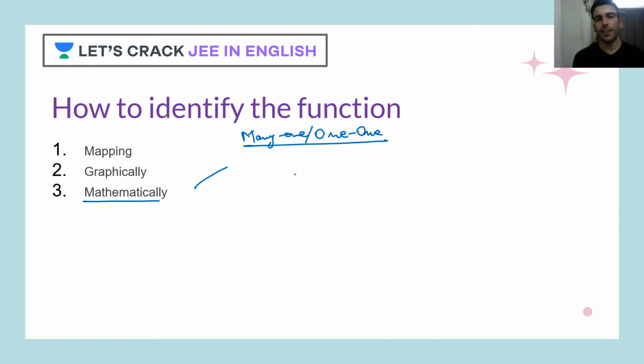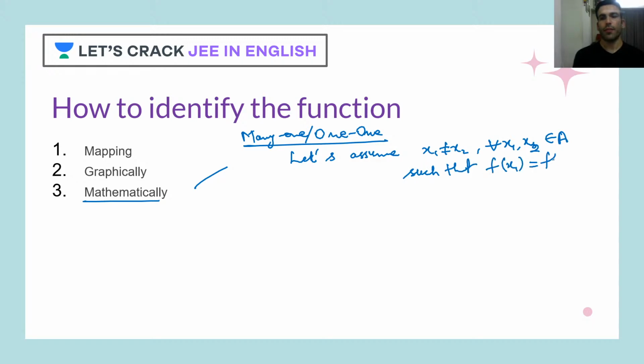So what exactly we do is, we assume that the function is many-one. If we find our assumption is true, then we say yes, our assumption was right and it will be many-one. If our assumption turns out to be wrong, then we say okay, it's fine, it's one-one. So let's assume x1 and x2 are both different numbers and both belong to your domain. Got it? And such that f of x1 is equal to f of x2.